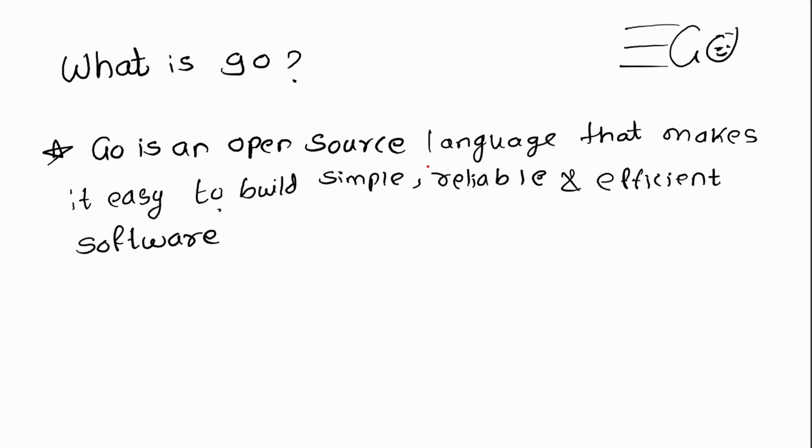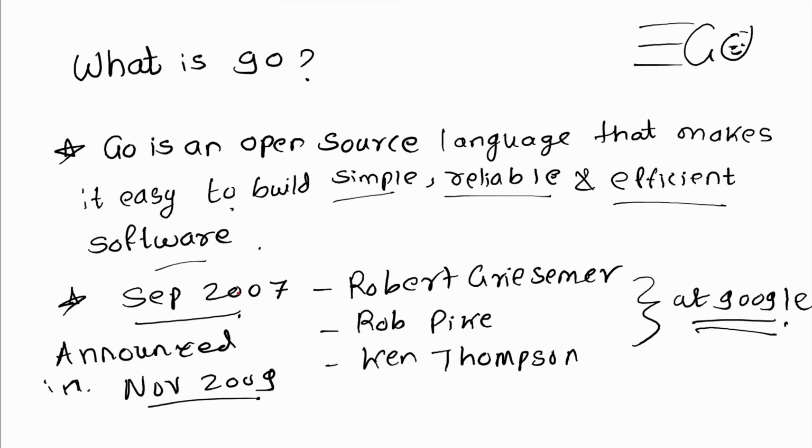Go is an open source programming language supported by Google. Some famous multinational companies like Google, Meta, and Uber are using Go. Go is an open source language that makes it easy to build simple, reliable and efficient software. It was conceived in September 2007 by Robert, Rob and Ken, and it was announced in November 2009. Go is also called the C for the 21st century.